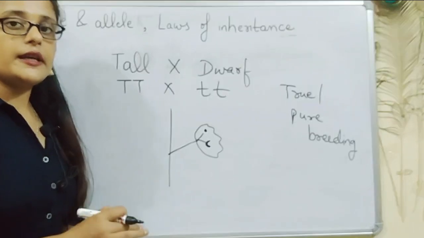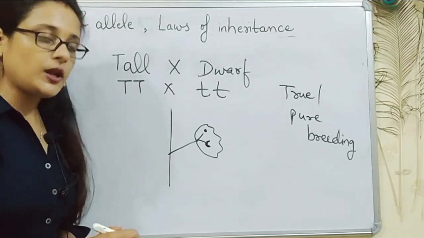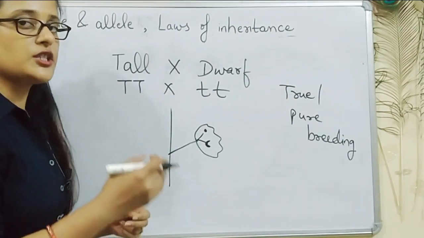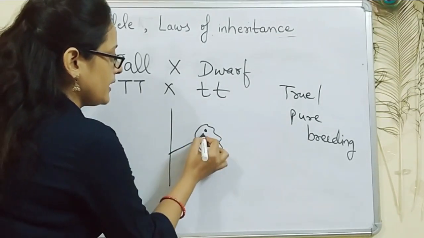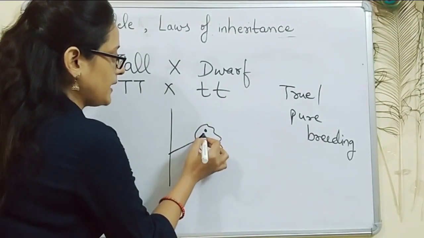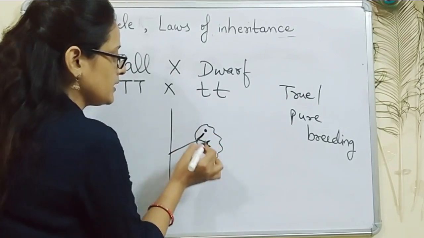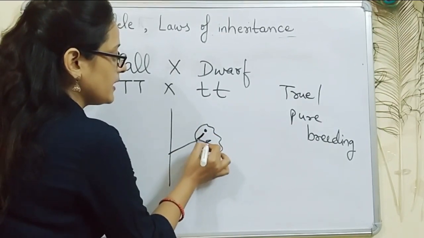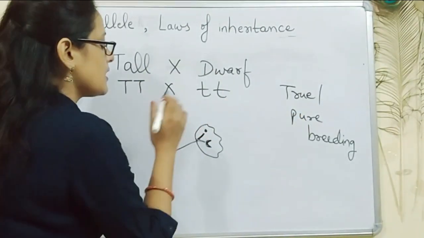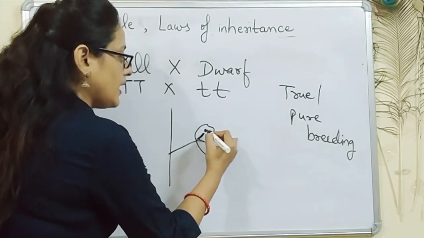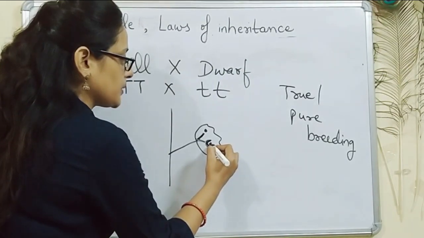True or pure breeding lines of pea plants were developed by several self-pollinations. Suppose this is a pea plant, this is one flower, and this is the male reproductive part, that is, pollen grain is produced from here. This is the female reproductive part and this is the stigma. So for continuous generations, many generations, suppose the pollen grain is allowed to fall on this female reproductive part.